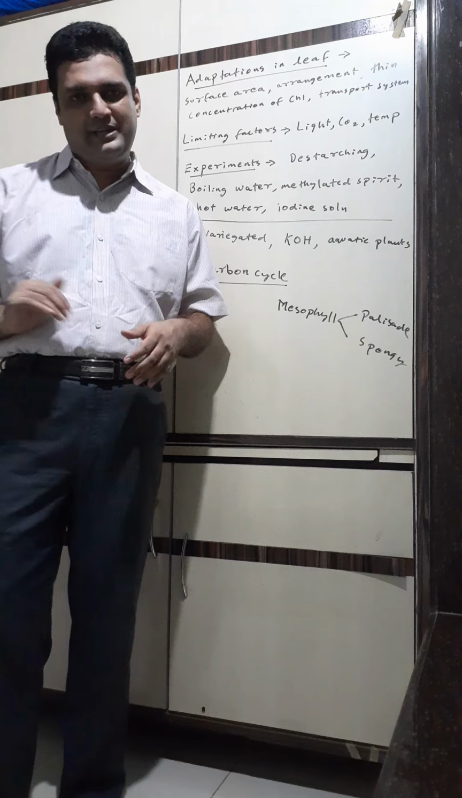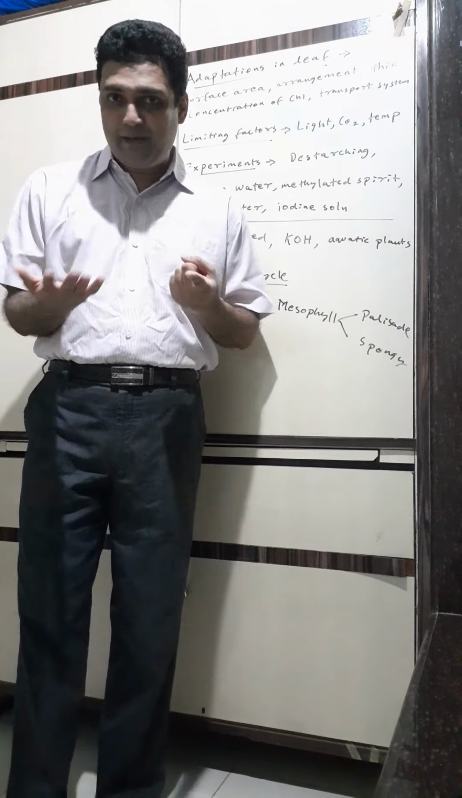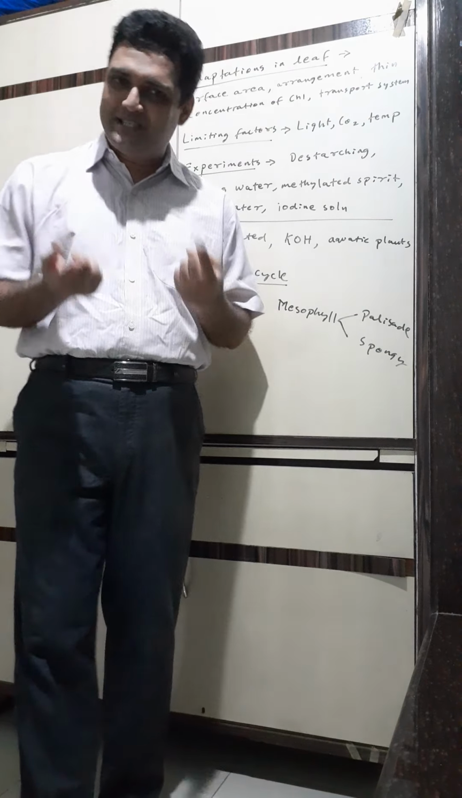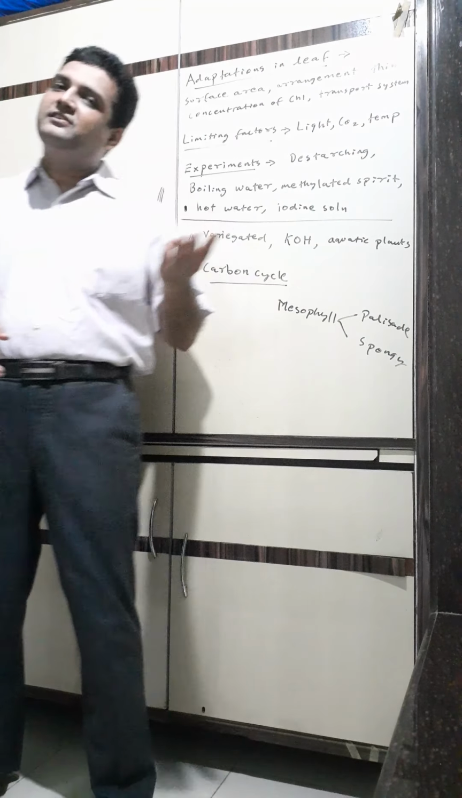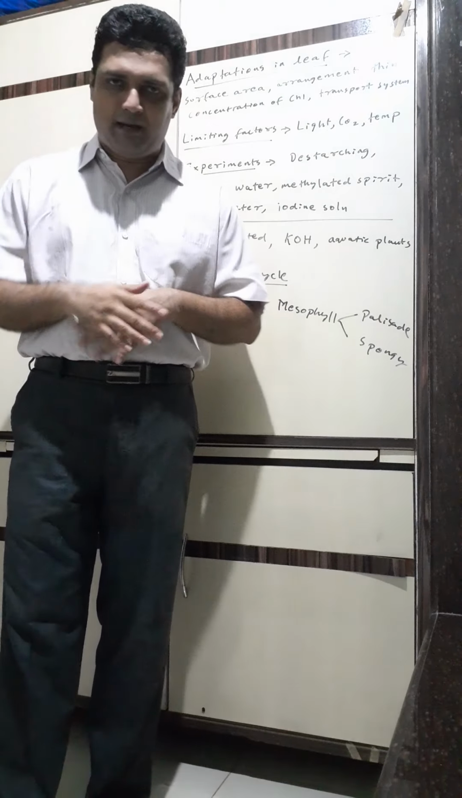How is it given back to the atmosphere? Three important ways. One is respiration, because when we respire, CO2 is given out. Second is burning, and third is decomposition. CO2 can also be released by volcanic eruptions and so on.